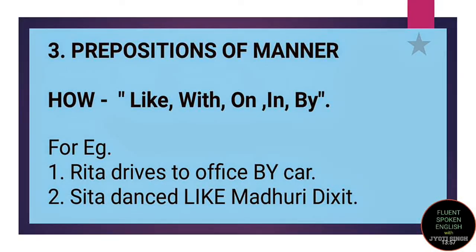So I have used the word by as a preposition of manner. Sita danced like Madhuri Dixit. Sita danced very beautifully and she danced like Madhuri Dixit. So that means the way she is dancing, the how question, that how is she dancing? She is dancing like Madhuri Dixit. Clear? So like, with, on, in, by are the kind of prepositions of manner.